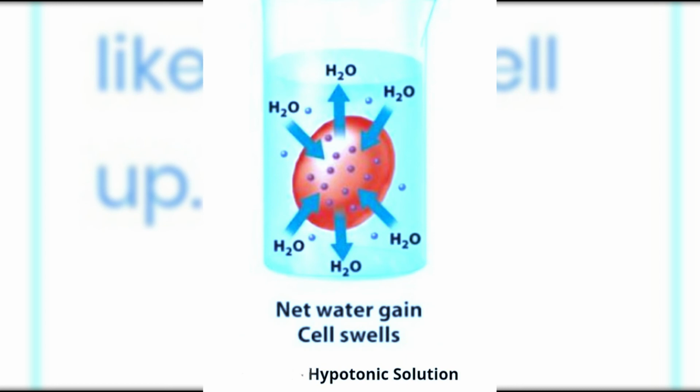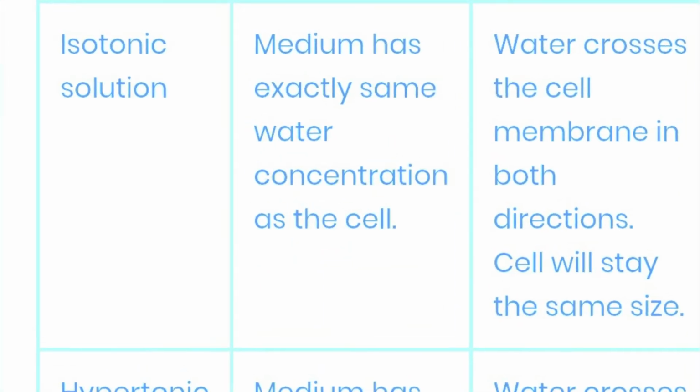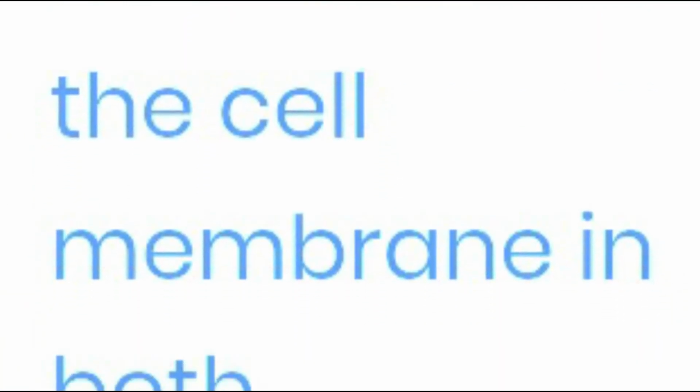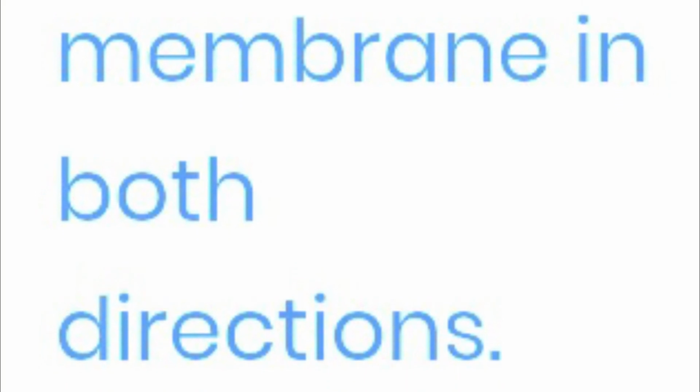Hypotonic solution. Medium surrounding cell has higher water concentration than cell. Result: cell will gain water by osmosis and is likely to swell up. Isotonic solution. Medium has exactly the same water concentration as the cell. Result: water crosses the cell membrane in both directions. Cell will stay the same size.